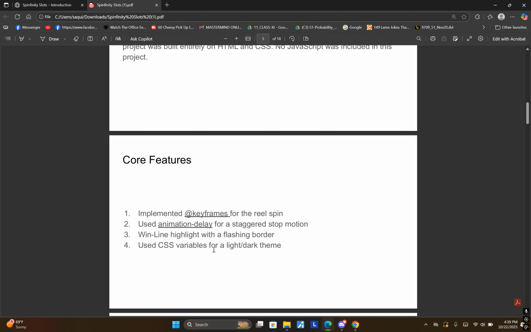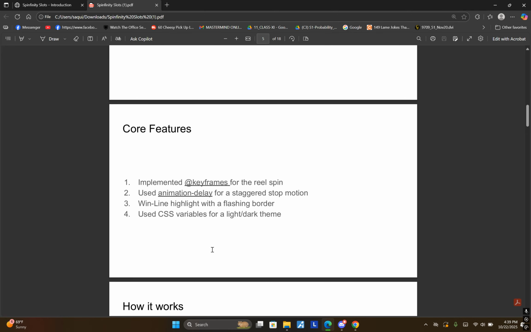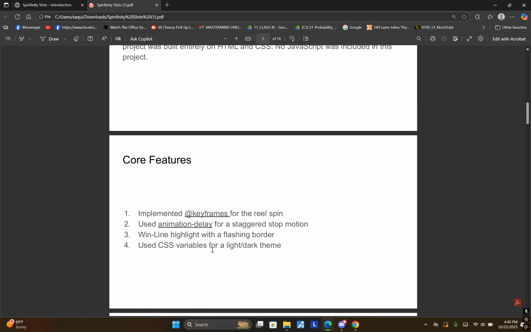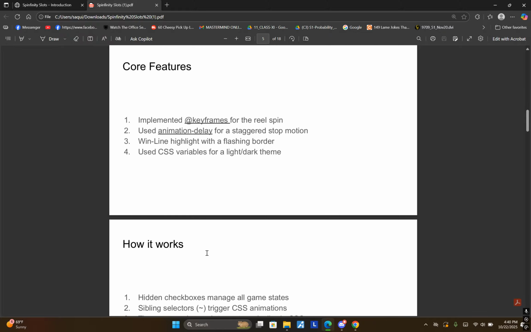Here are the core features that make it feel like a real slot machine. The reel spin uses the keyframes rule. A staggered stop motion happens because of the animation delay. When you win, a flashing border highlights the pay line. And finally, there's a pure CSS light or dark theme using variables and prefers-color-scheme. All of these combine to create smooth, believable motion without a single line of JavaScript.